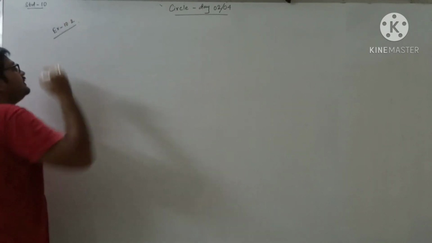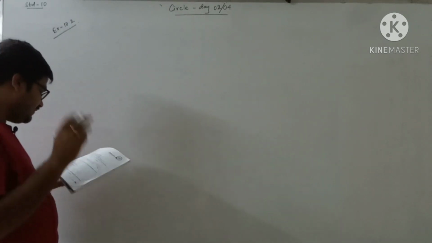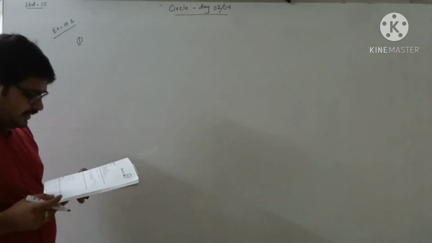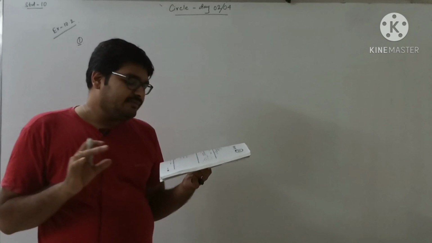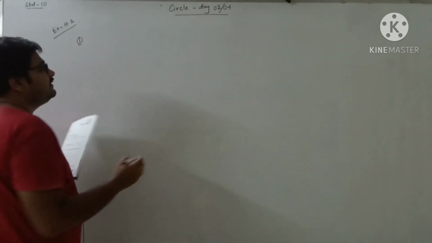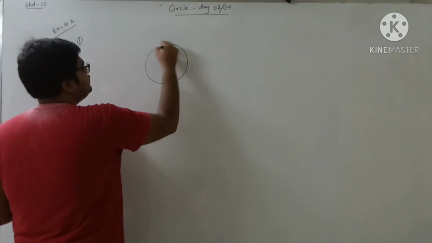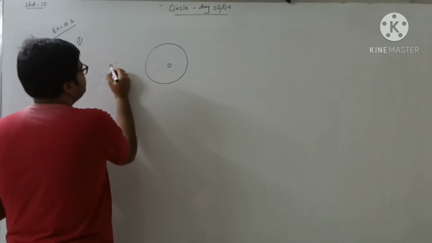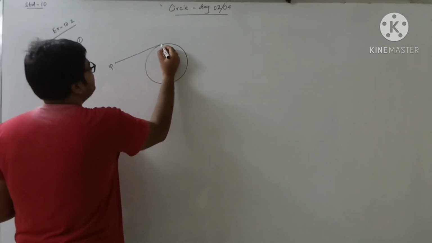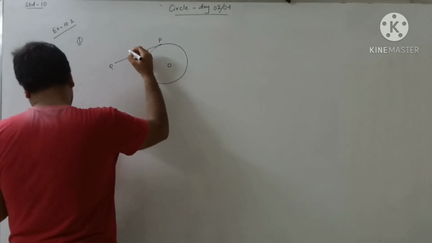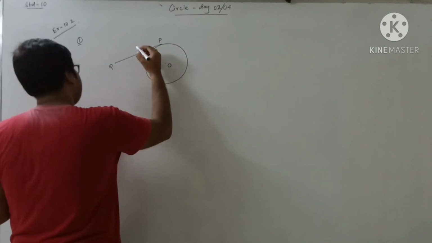Question number 1, you just see. What is given? From a point Q, the length of the tangent to a circle is 24 centimeter. So suppose this is a circle with center O. From a point Q, the length of the tangent to the circle is given, suppose 24 centimeter.